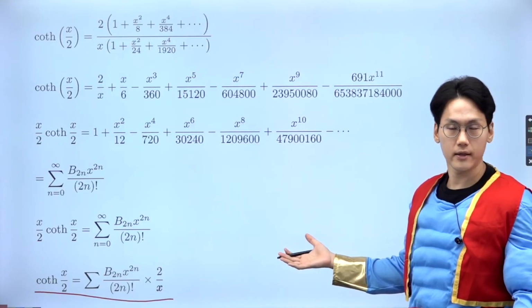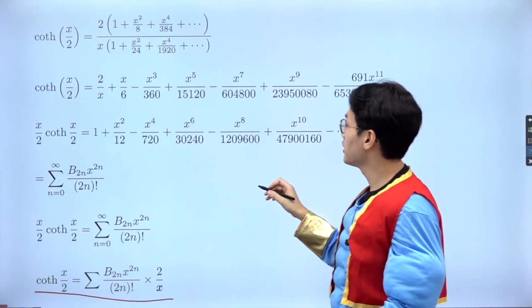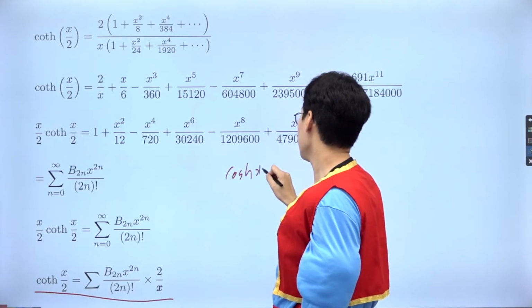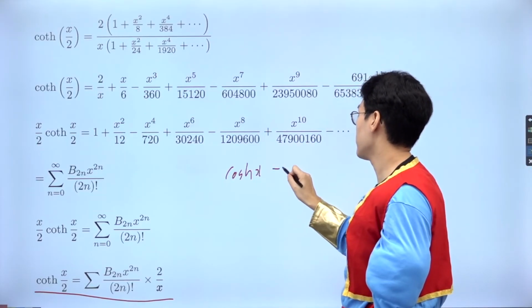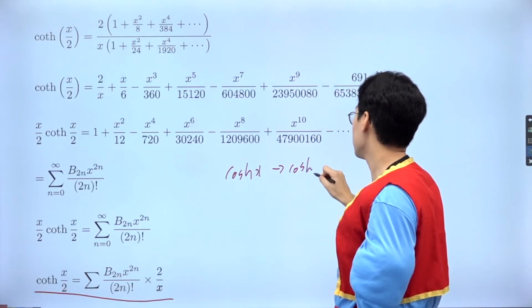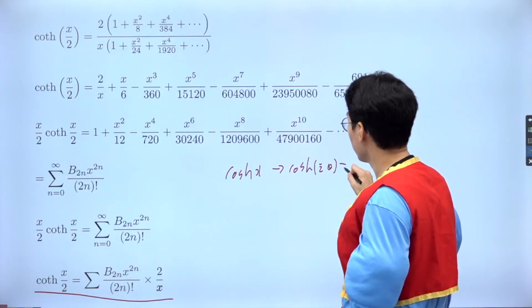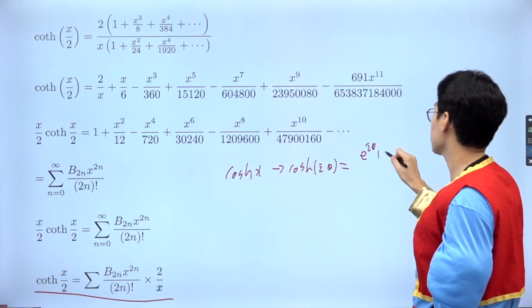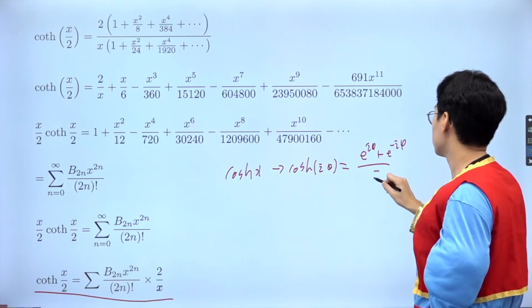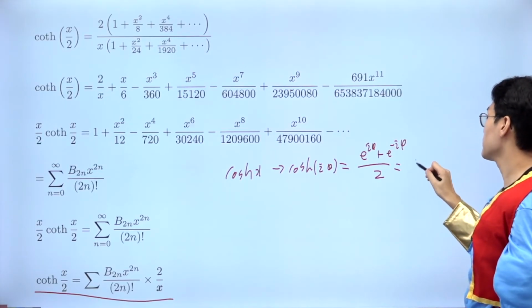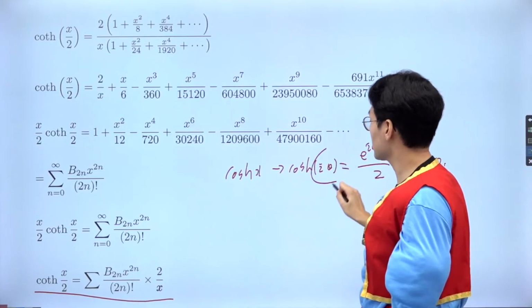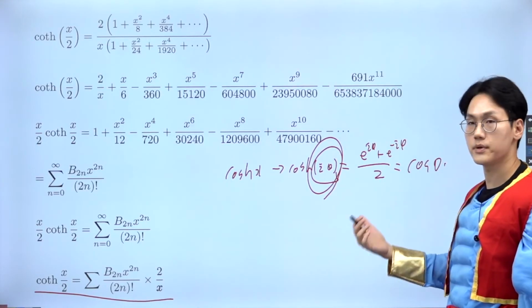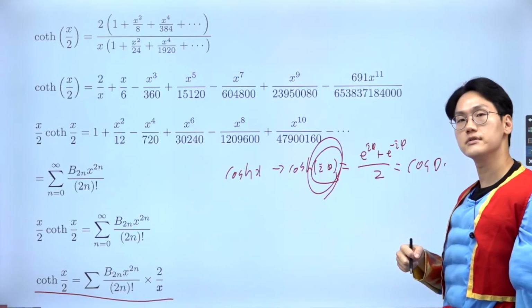But maybe I'm not so keen on the hyperbolic trick. For example, if I have a hyperbolic cosine, remember what we did? If you don't like it so much, I could put the i theta there, which would give e to the power of i theta plus e to the power of negative i theta over 2, which is the cosine theta, isn't it? So if you put the complex identity onto those hyperbolic trig functions, such as sine, cosine, and in this case cotangent, it can convert into the trig ratio.